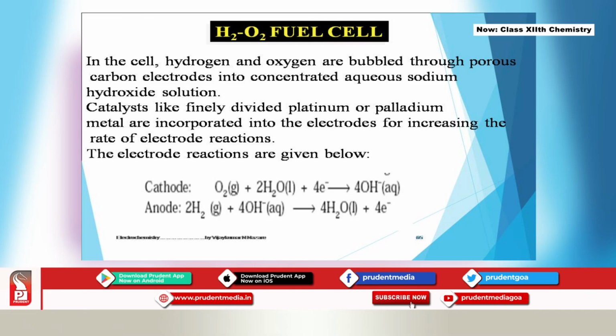On one side oxygen gas is passed, the cathode reaction, reduction takes place: O2 plus 2H2O plus 4 electrons forms 4 OH minus. On the other side, the anode, the hydrogen gas you are bubbling reacts with 4 OH minus from the aqueous solution, forming water, and 4 electrons are lost. So hydrogen at the anode undergoes oxidation, and oxygen gas at the cathode undergoes reduction.